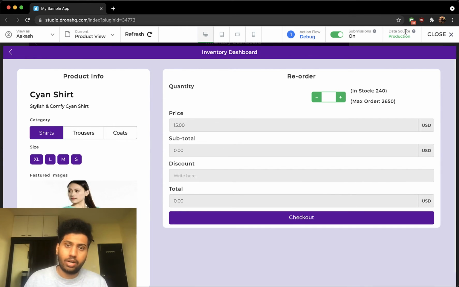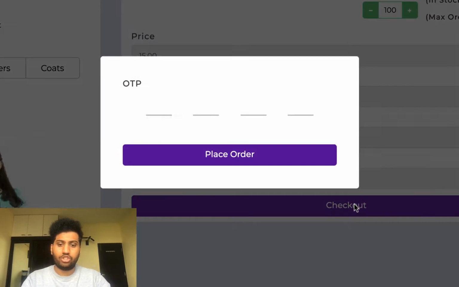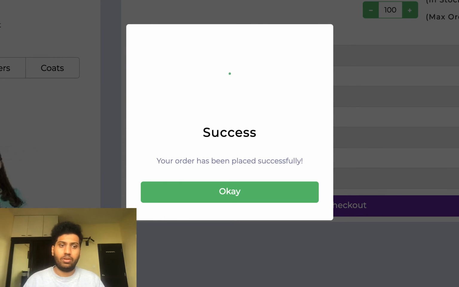From the product screen, if I decide my quantity, let's say I want to order 100 cyan shirts, and I go to the checkout, it asks for an OTP here. I set an enter press here, so that after entering my OTP, I can directly press the enter button and it will go to the next screen. Of course, it'll also work if you move your cursor and press the place order button. But these are small elements which add up and make the user experience a lot more amazing. That was the enter press event.